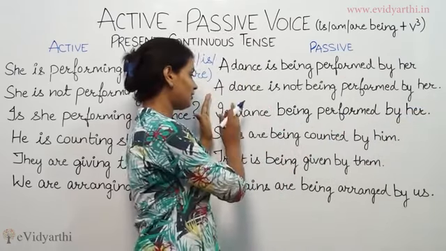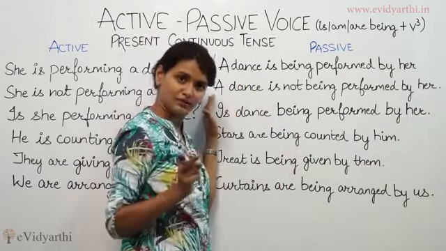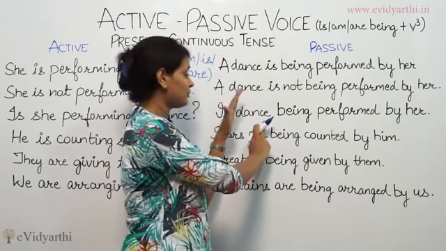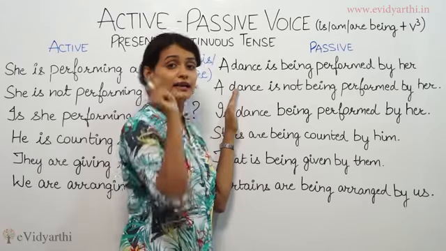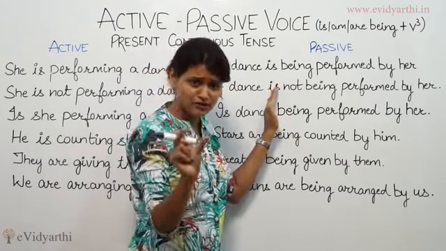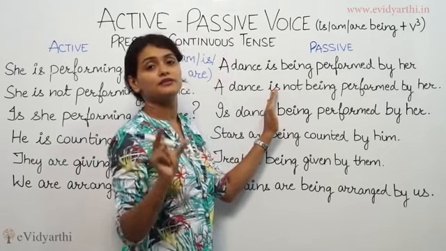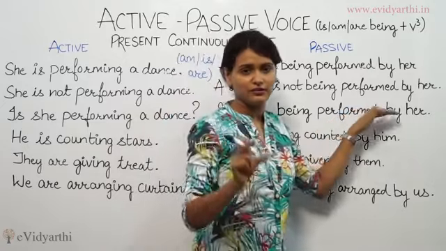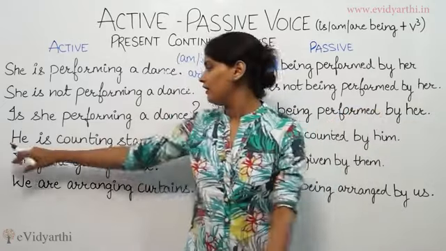Alright? It's very important to see that is a helping verb of the present continuous tense. Coming to the passive voice, is comes at the head of the sentence. Then comes the object. Then, because being is the important key of the passive voice of present continuous, then comes being and then the third form of the verb, by her.